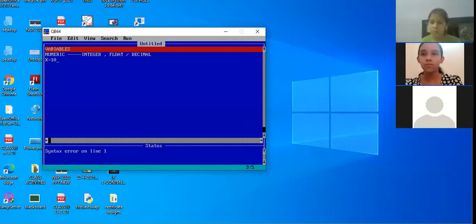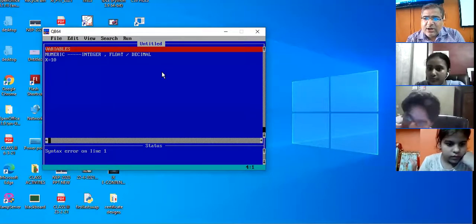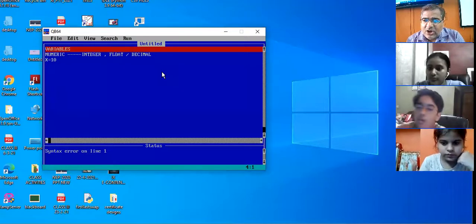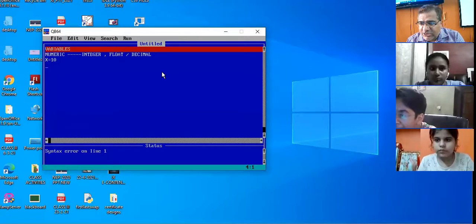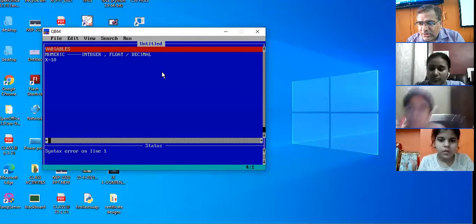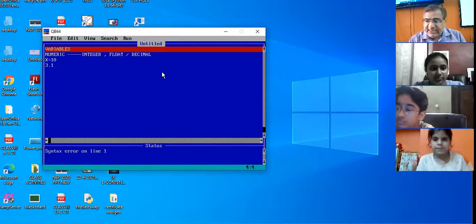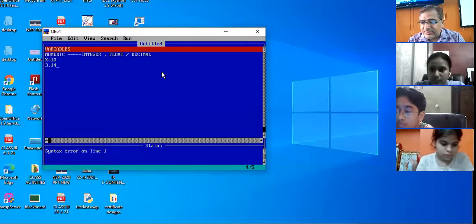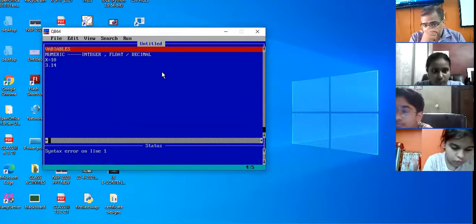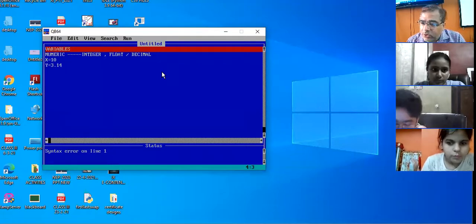Now in mathematics, you might have done the area of a circle, pi r square. Are you familiar with the pi value? 3.14. It is the fixed value of a variable known as pi. In the senior classes, when you go, you will learn this. This is a float variable. Like I say, y equal to 3.14. So y is a float variable.